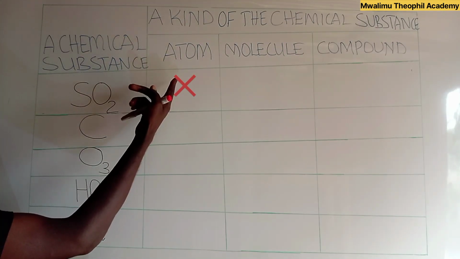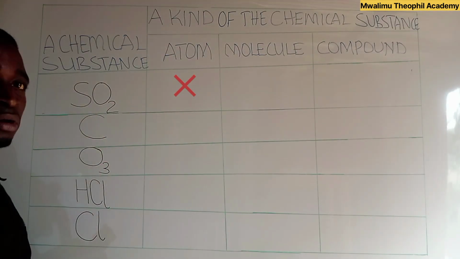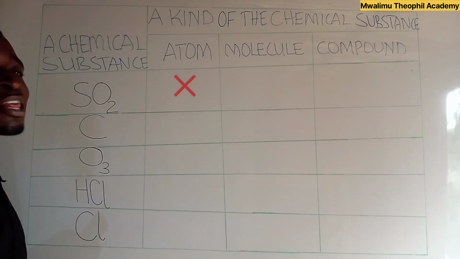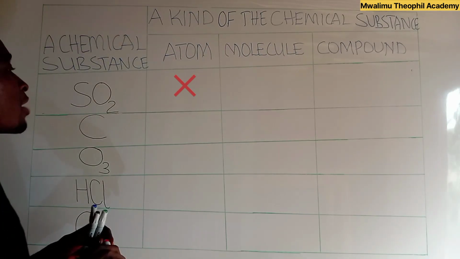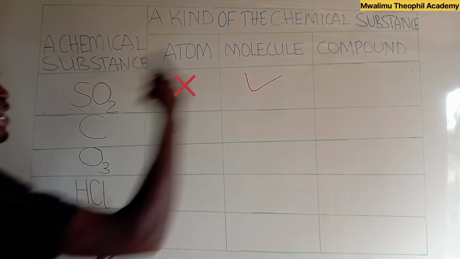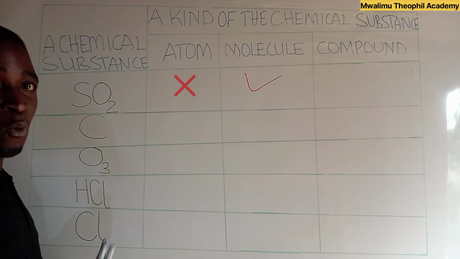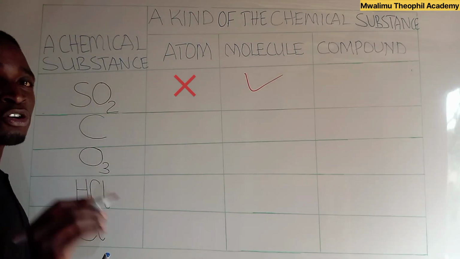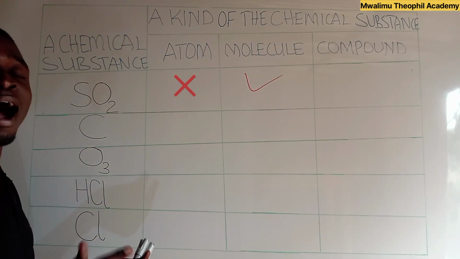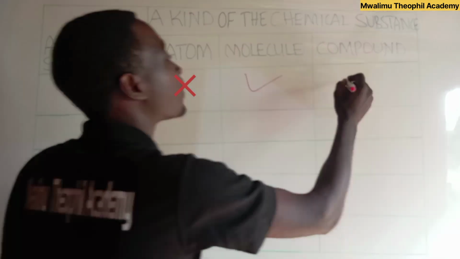Now, if it is not an atom, is it a molecule? Yes, sulfur dioxide is a molecule. Why? It is a molecule because it is made up of more than one atom. Is the same sulfur dioxide a compound? Sulfur dioxide is also a compound. Why? It is a compound because it is made up of more than one atom, and those atoms are of different kinds. As we find, we have sulfur and oxygen, so it is also a compound.